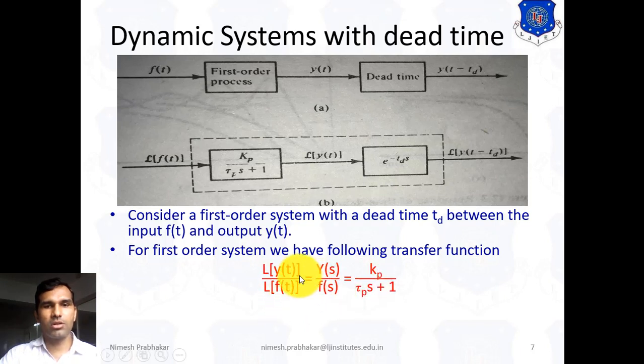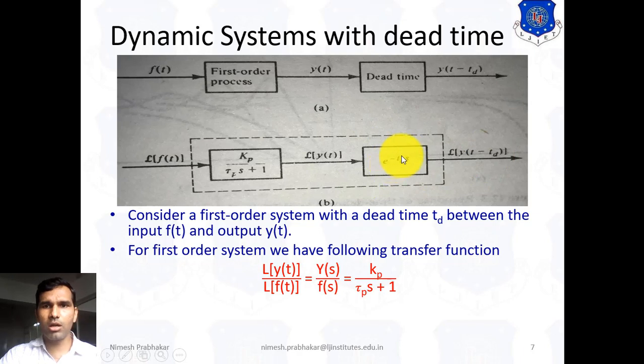This is the transfer function of the first order process. We know Y(s) upon F(s) is equal to Kp over τp s plus 1. So this represents the transfer function of the first block, and for this block, this is the input and this is the output.